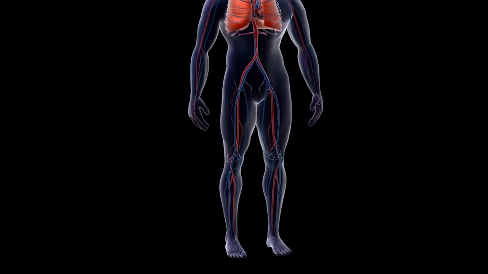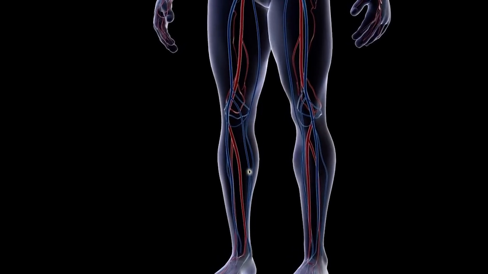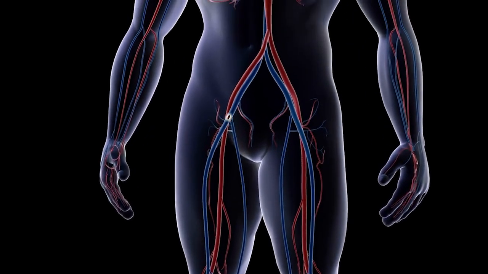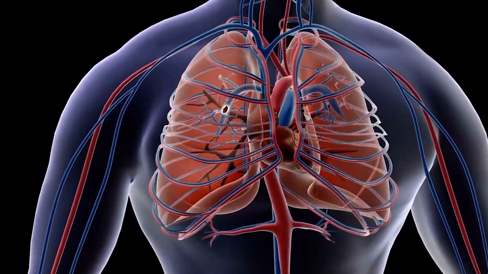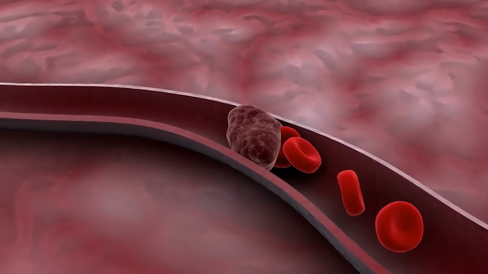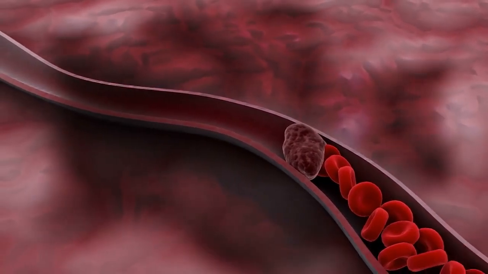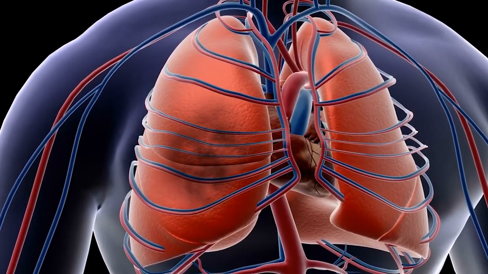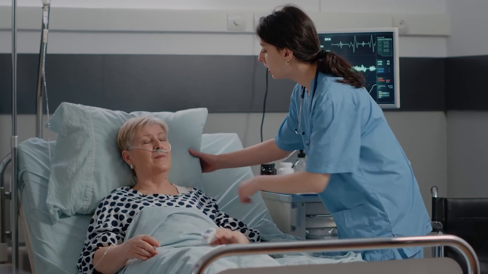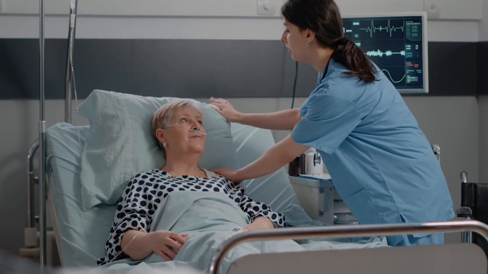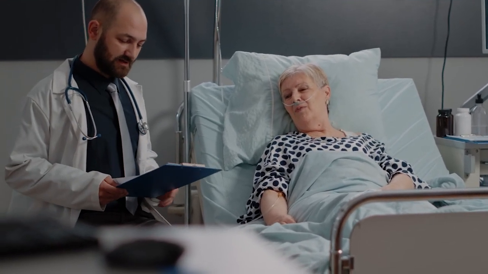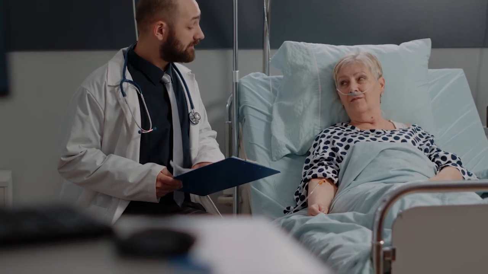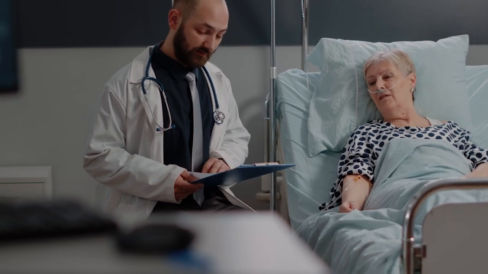Behind only stroke and coronary artery disease, pulmonary embolism is one of the most common types of cardiovascular disease. It is more common in patients 60 to 70 years of age, with the highest incidence in patients 70 to 80 years of age. Although death following a diagnosis of PE is relatively common, as high as 30%, many of these patients have coexisting serious conditions, such as cancer, recent surgery, or sepsis. The direct mortality associated with undiagnosed, untreated PE during the course of diagnosis and treatment is about 5% to 8%.